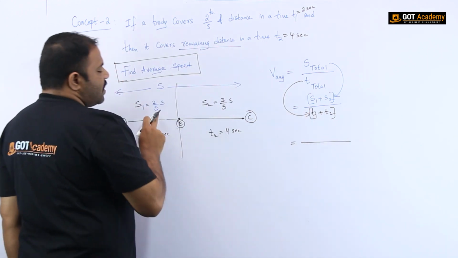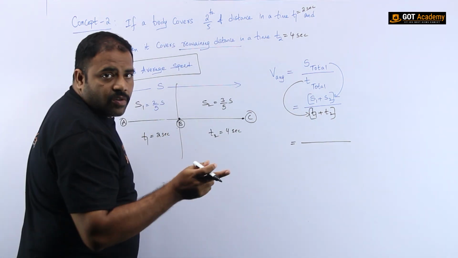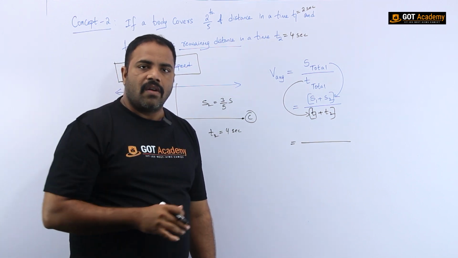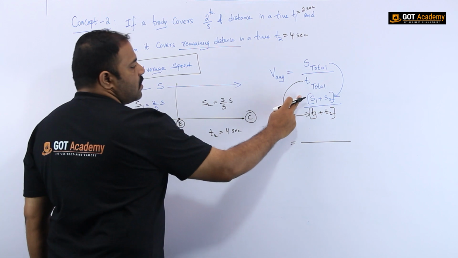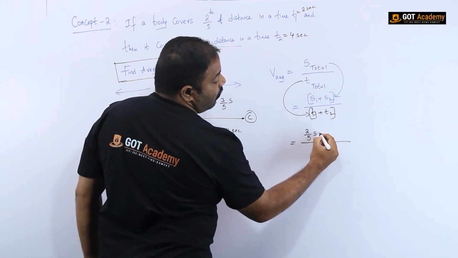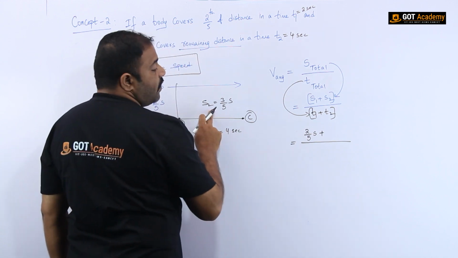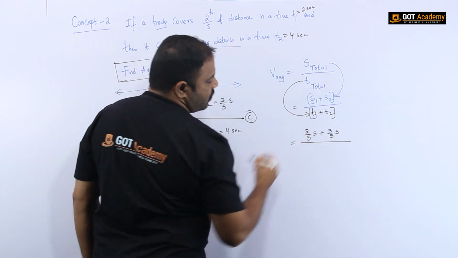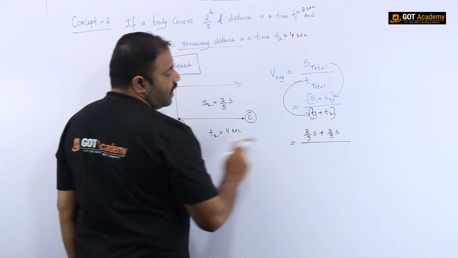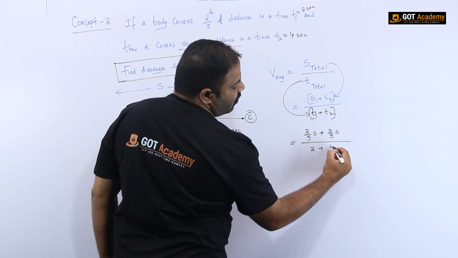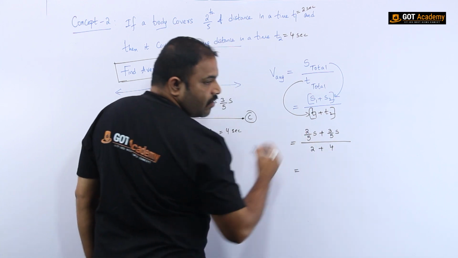Now what is S1? It is 2/5 of the total distance. So in place of S1 I substitute 2/5 of the overall distance, and in place of S2 I substitute 3/5 of the overall distance. Similarly, T1 is 2 seconds and T2 is 4 seconds. This is the way we have to write.